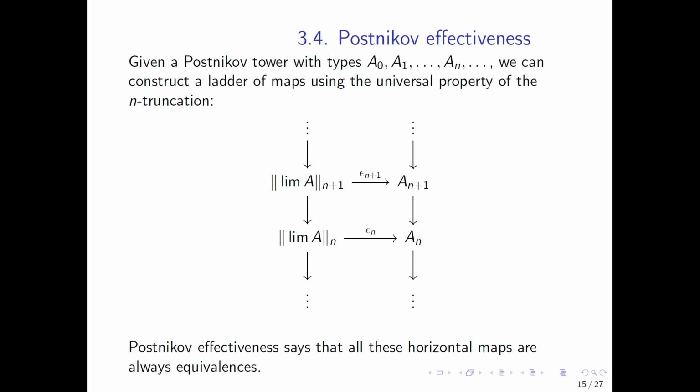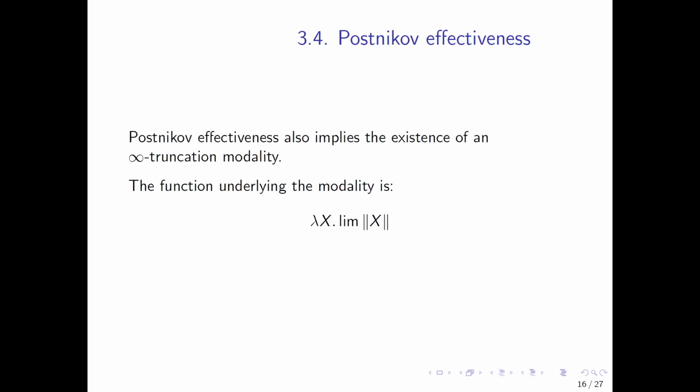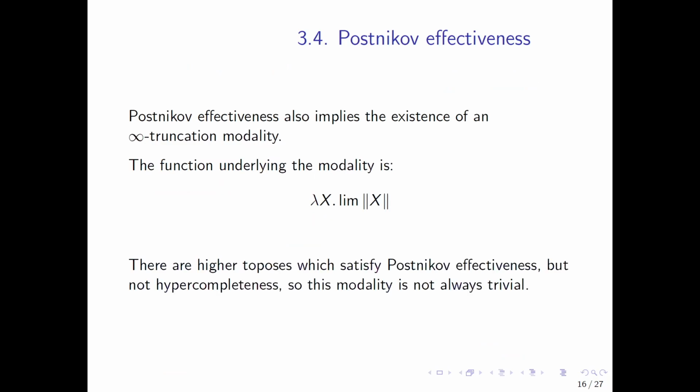Postnikov effectiveness is the axiom asserting that all of these horizontal maps, all of these epsilons, are always equivalences for every Postnikov tower. So epsilon n is an equivalence for all n, for all a. Postnikov effectiveness also implies the existence of an infinity truncation modality. The function underlying the modality is this. It's the function that sends a type to the limit of its Postnikov tower.